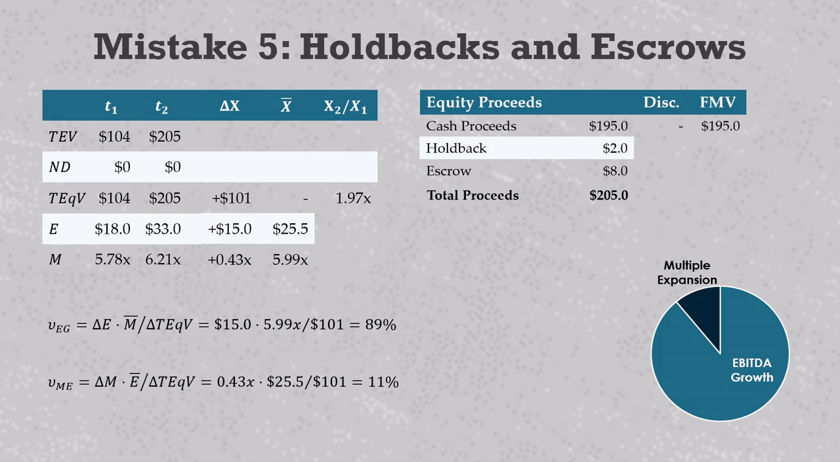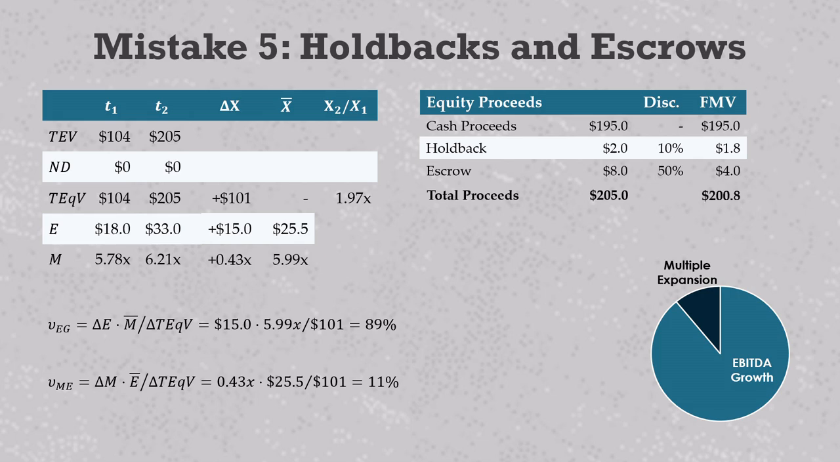The holdback is short term, maybe 6 months, and if the GP is highly confident about receiving it, they might only discount by 10%. Escrows are typically longer term, maybe 18 to 36 months. And they may depend on the company hitting specific revenue goals or certain customer contracts being renewed. Since they are more speculative, discounts are usually higher, perhaps 50%. That means that our exit total equity value is equal to the sum of $195 million in cash proceeds, 90% of the $2 million holdback, and 50% of the $8 million escrow.